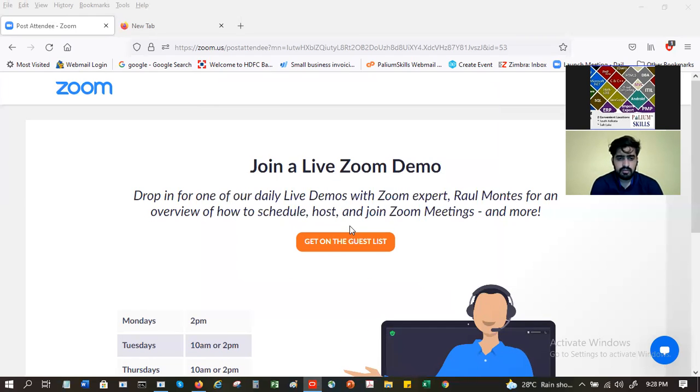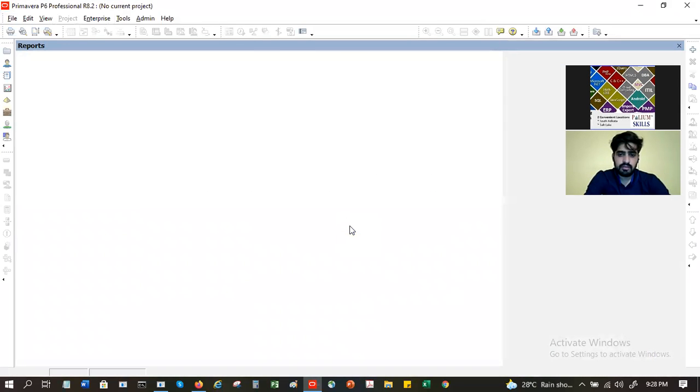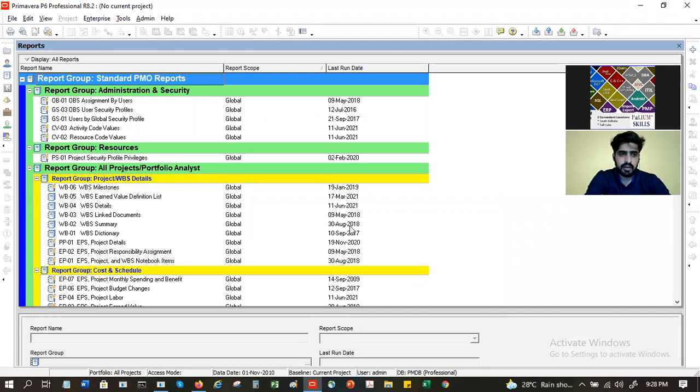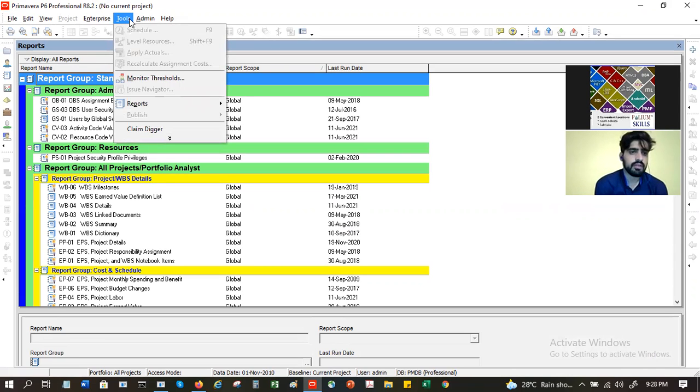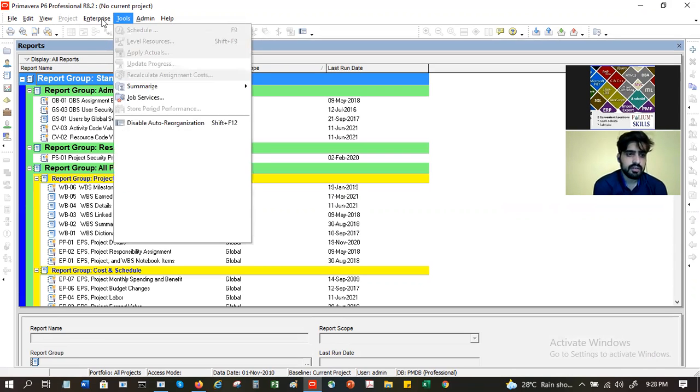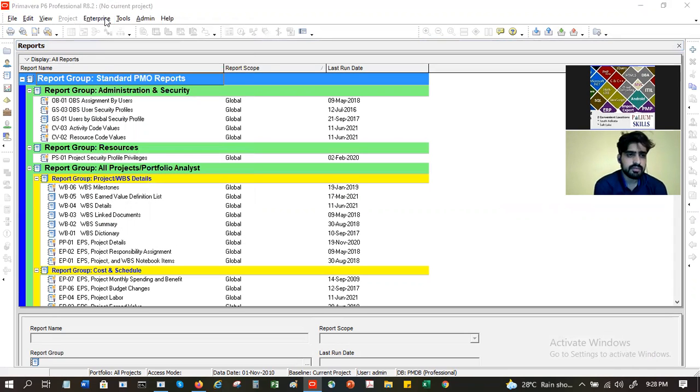Suppose I am in Kolkata, you are in Gaya, somebody is in Bombay, somebody else in Delhi, Bangalore. Everybody can connect to the same server and see the data in the system. Nothing prevents them from seeing it, depending on the access and all that, obviously, which has to be taken into account. Now that is why we call it enterprise. Enterprise meaning it is across projects.